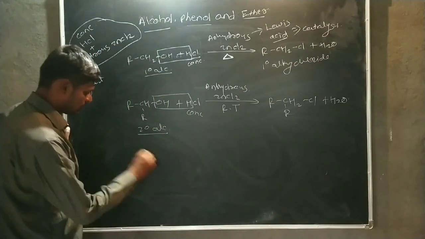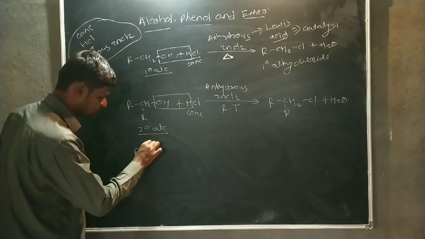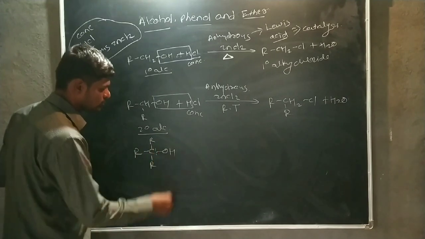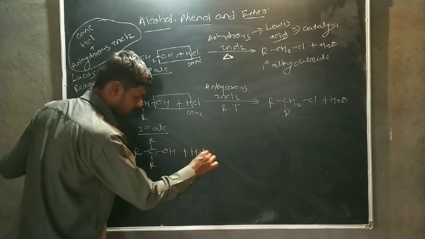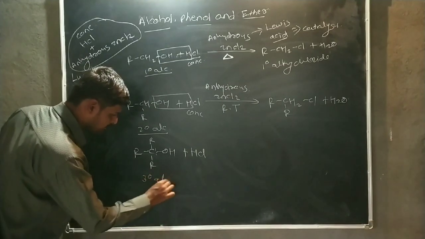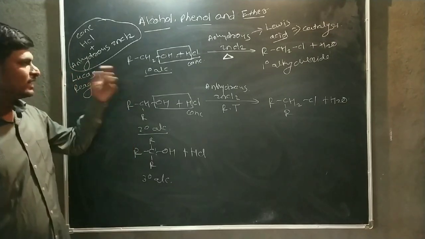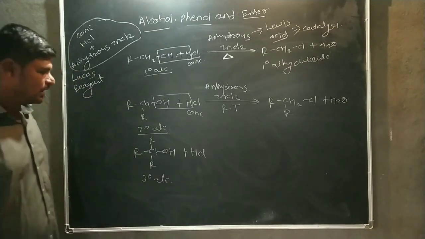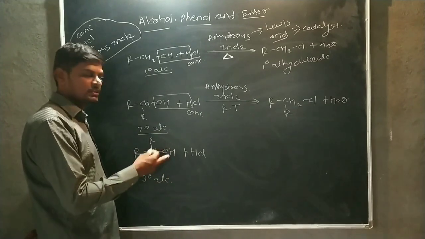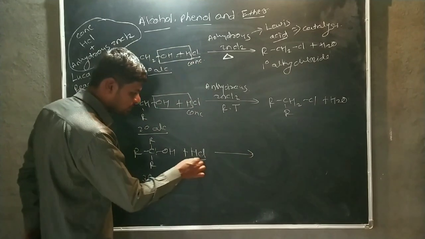Then we can take the tertiary alcohol. This one is an alkyl group, and this is a hydroxyl group here. Then HCl is used here. This is a tertiary alcohol. The reactivity of tertiary alcohol is much more than secondary and primary alcohol. Therefore, the reactivity of tertiary alcohol goes on increasing. Then this reaction is carried out in the presence of only HCl.